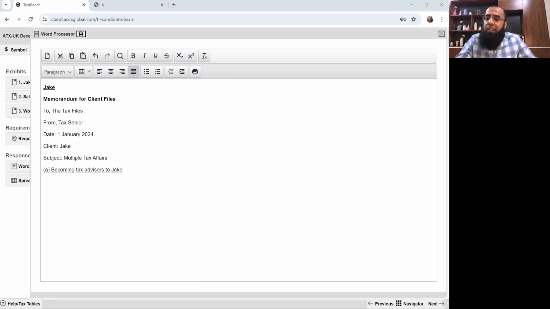Now, many students ask me, sir, do you have to follow this format always? Yes, this same format is always followed, whether it is a memorandum or notes for the meeting. It's not from my side; the examiner always follows this. And there is no need to give any introduction or conclusion like you give in advanced audit or other examinations. You just make this small format and then you directly start answering the question.